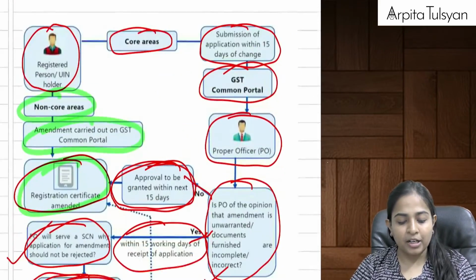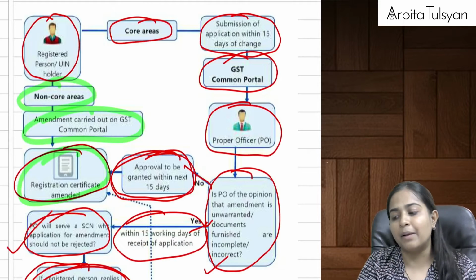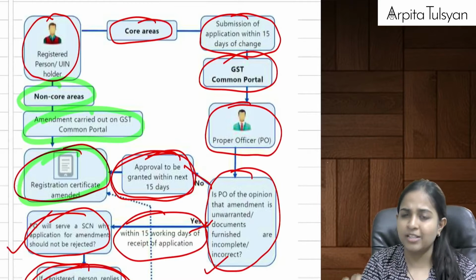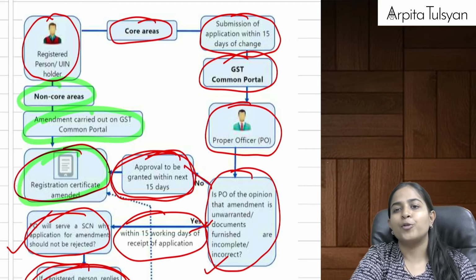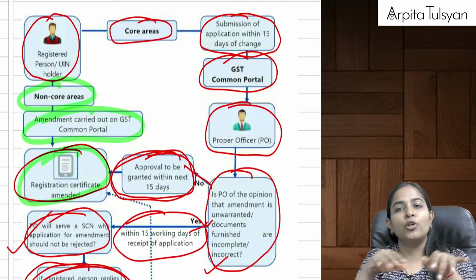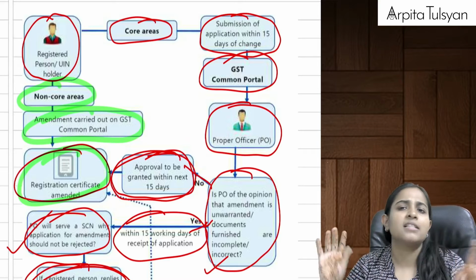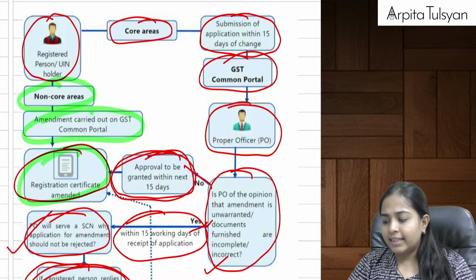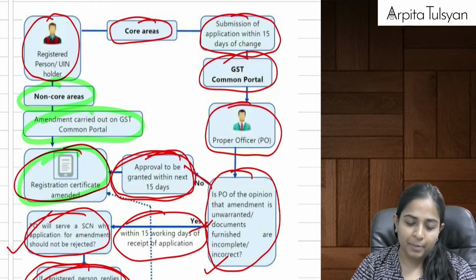Now there is a particular time limit for making these core changes and non-core changes. Non-core changes are sorted. Non-core changes means less important changes. You do it on the GST common portal and it gets approved. Auto approved, and then the registration certificate also gets amended because of that.